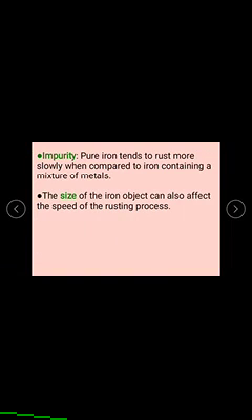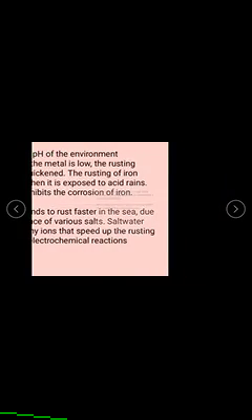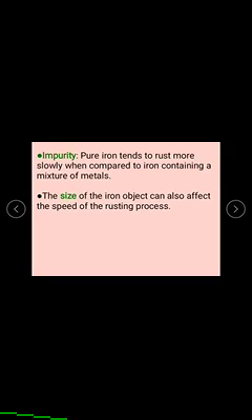And impurities. Pure iron tends to rust more slowly when compared to iron containing a mixture of metals. Next, the size of the iron object can also affect the speed of the rusting process.